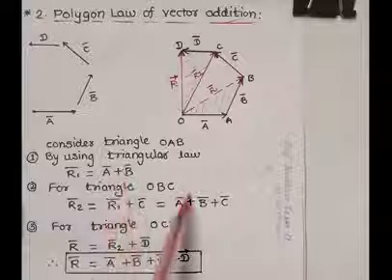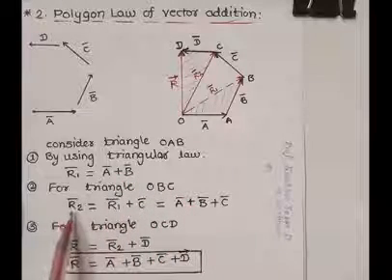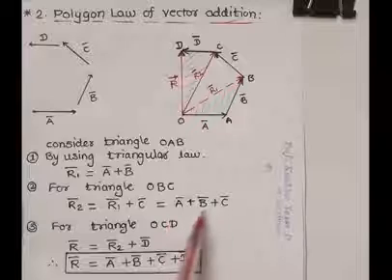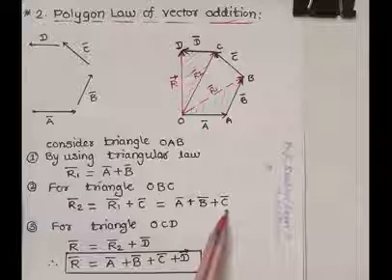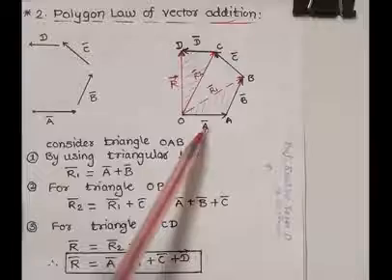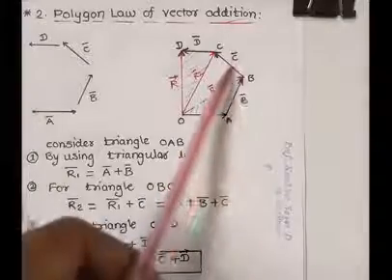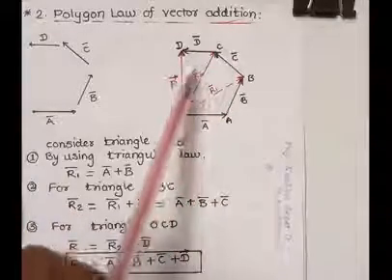By putting this value here, we get R2 bar equals A bar plus B bar plus C bar. It means in this diagram, A bar plus B bar plus C bar is equal to R2 bar.